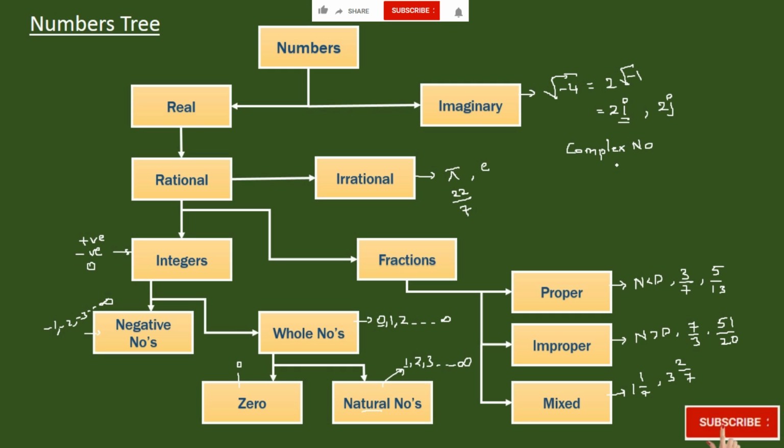Sometimes you will have numbers like 3 plus 2j or -1 minus j. Such numbers are called complex numbers. Now real and imaginary numbers are all numbers. This you have to understand to better understand complex analysis.